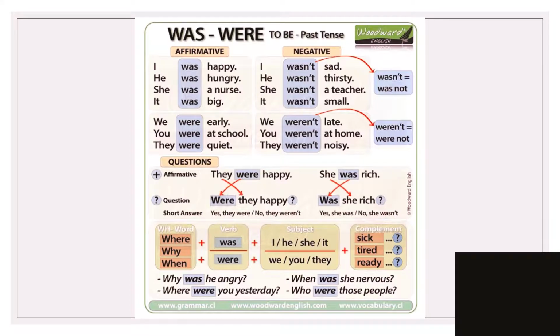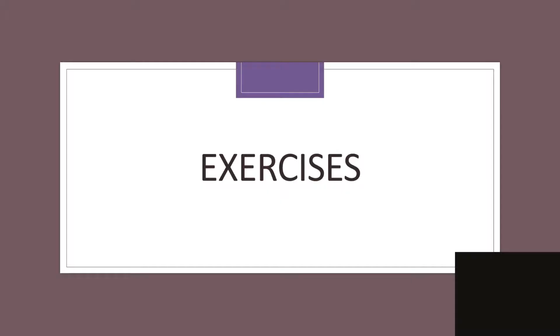Okay? I'm going to show you a little chart that I have in here. All the information is right here. You can use this for your practice and your study. You can see the affirmative sentence, the negative sentence, and how to make questions, affirmative and negative. You can see there how it is constructed for a question. Now, let's do some exercises.